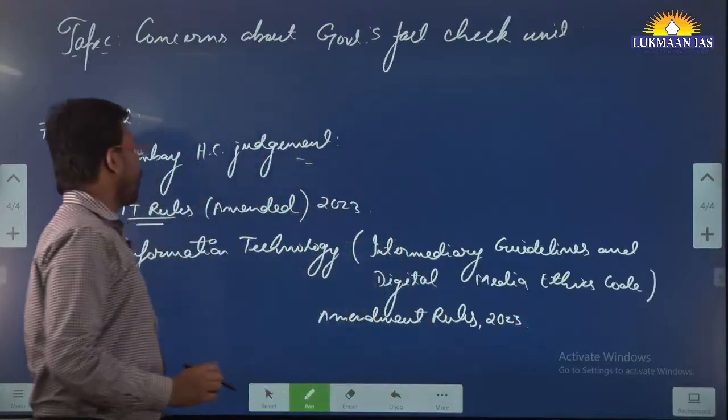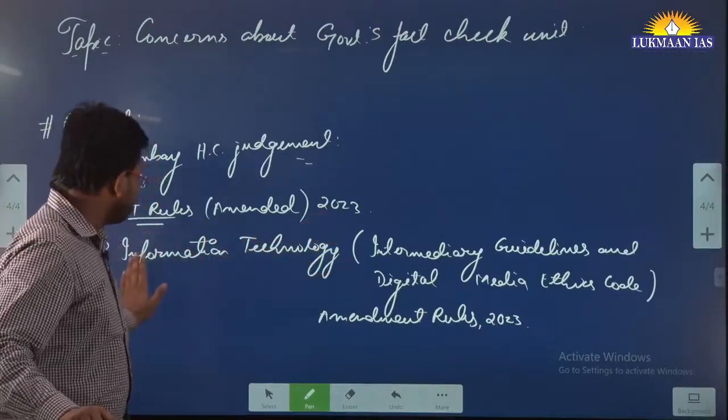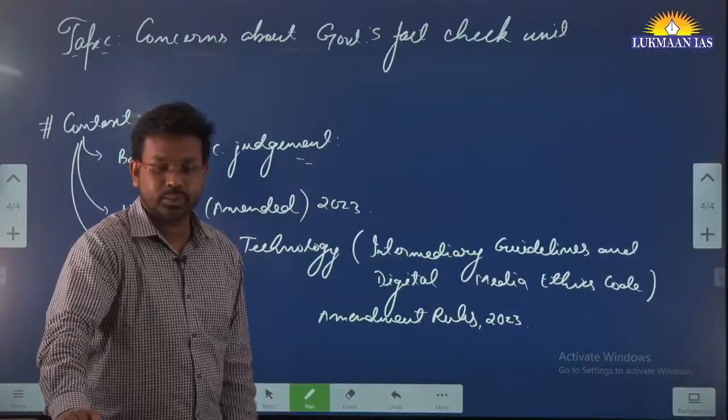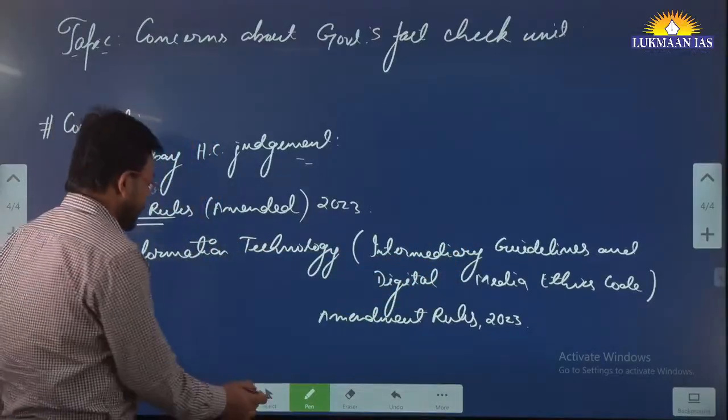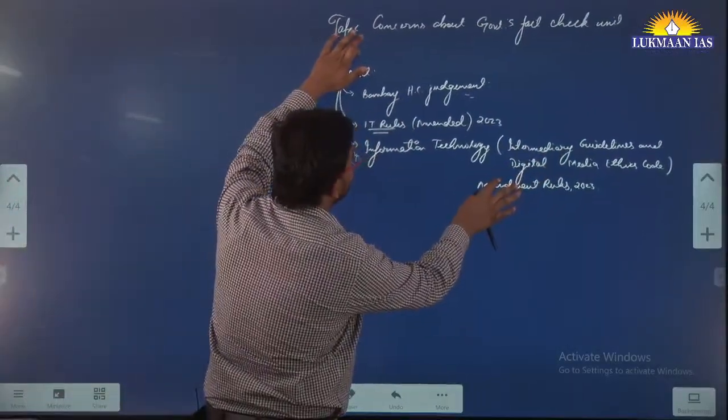So the thing is, the Bombay High Court was hearing a case related to this particular rule, which is the Information Technology Intermediary Guidelines and Digital Media Ethics Code Rules, right? So it was hearing a matter related to this. So what is the matter? We need to discuss it now.